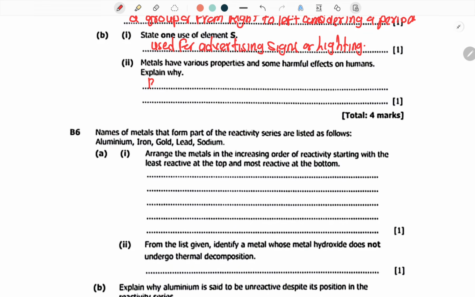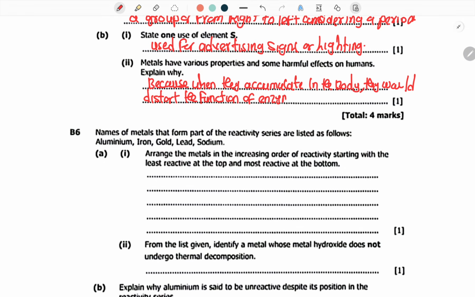So let's say, because when they accumulate in the body, they would distort the function of enzymes and affect the CNS.